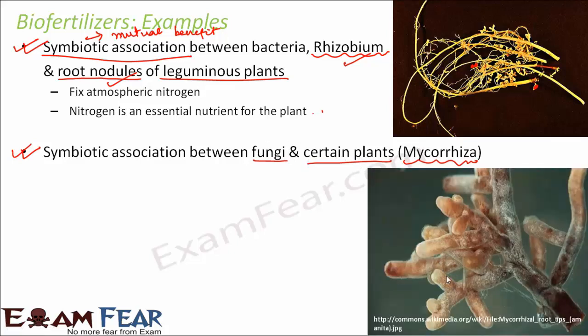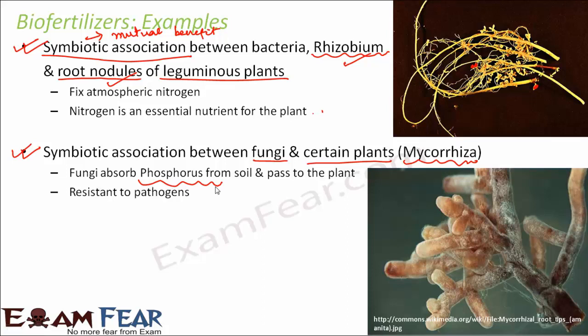Here in this picture you can look at the mycorrhizal root tips. You can see they have nodule-like structures, right? Their root tips. Here some fungi are present, and these fungi absorb phosphorus from the soil and pass it to the plant. Again, they act as biofertilizers, because they help to increase the nutrient quality of the soil, and help in the passage of phosphorus from soil into the plant. So again, another symbiotic association.